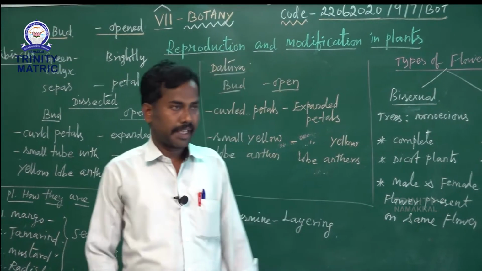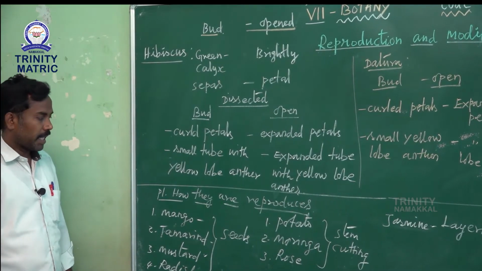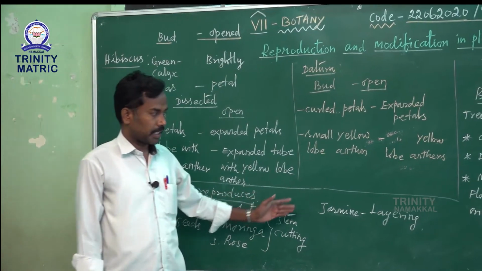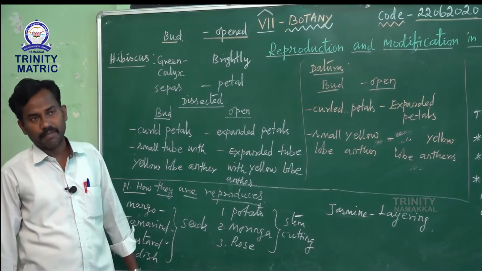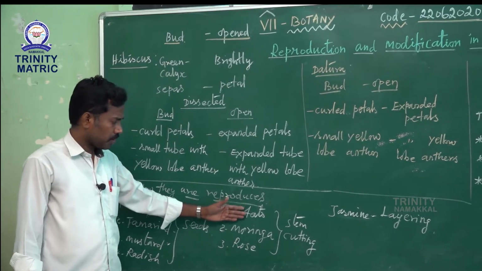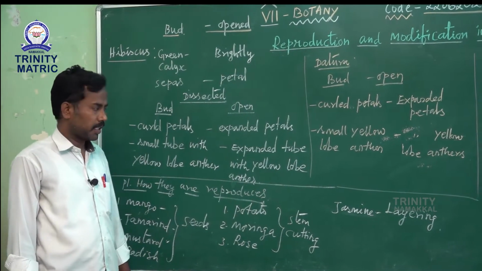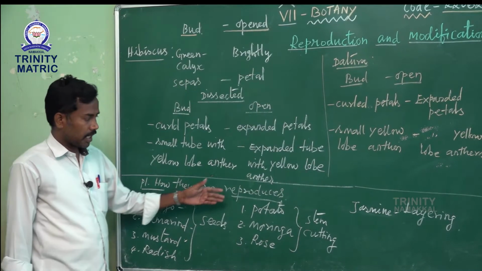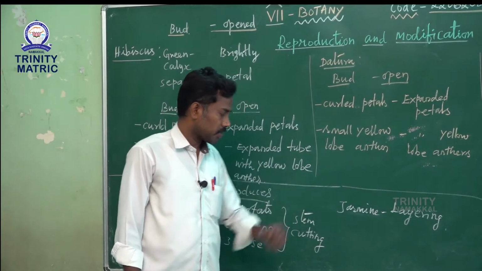Okay students, next: how do plants reproduce? Generally plants reproduce in three forms: from seeds, stem cutting and layering. Of these three, two are asexual types of reproduction. See, first one: potato, moringa and rose. These are all grown by stem cutting. And seed comes from sexual reproduction. Otherwise stem cutting and even layering are the asexual type.